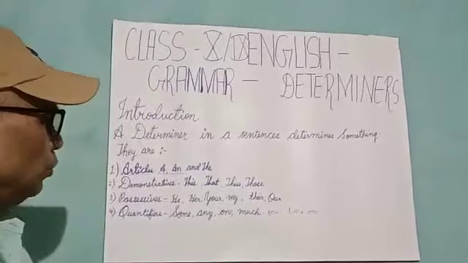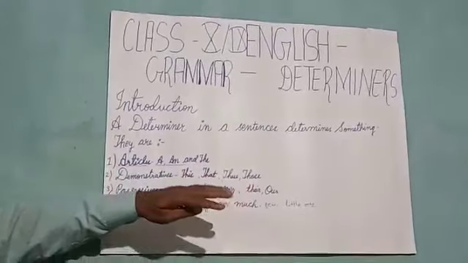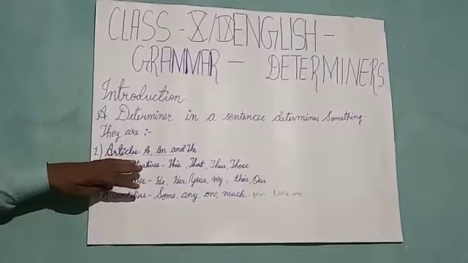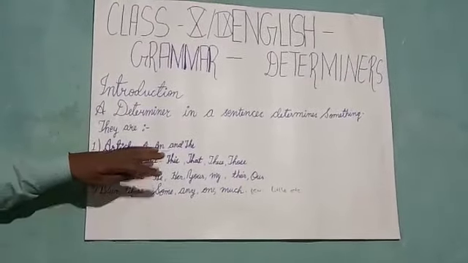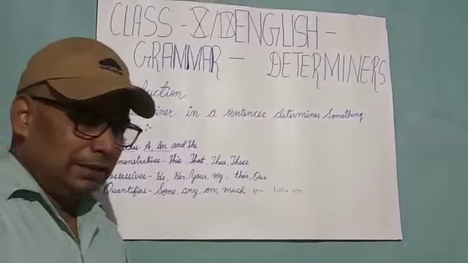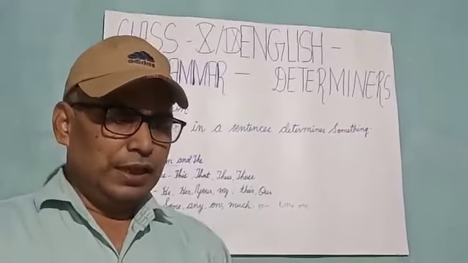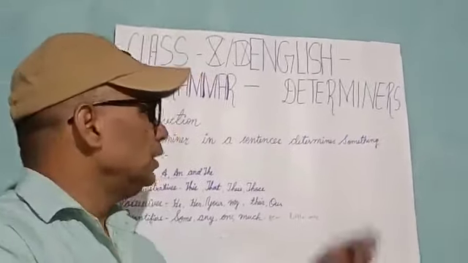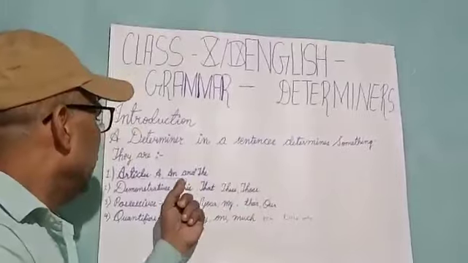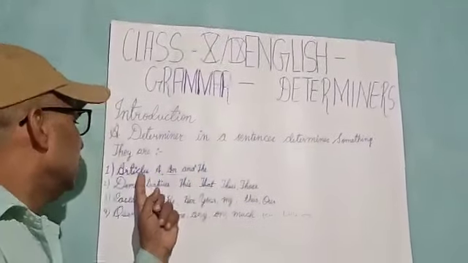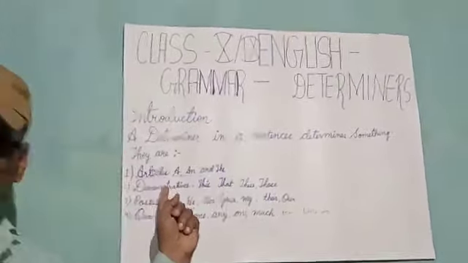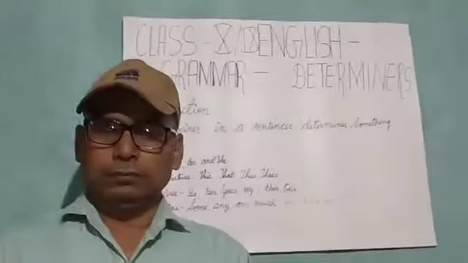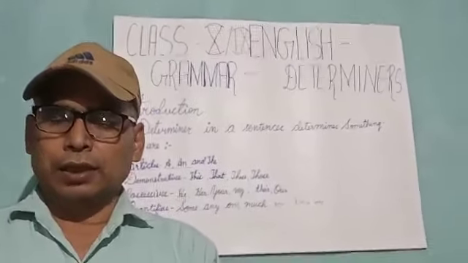Students, now I am going to start the usage of different determiners. The first unit, the first component, is article. Article is a very important grammatical tool that adds beauty to determiners. A, an, and the are known as articles. A and an are indefinite articles, while the is definite.